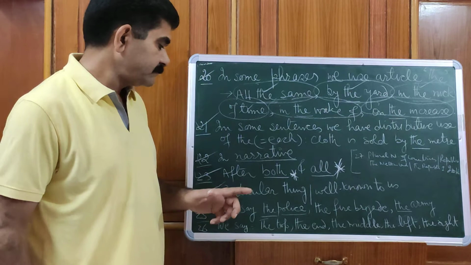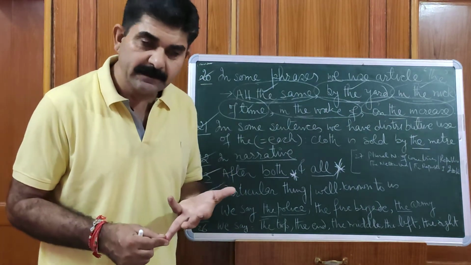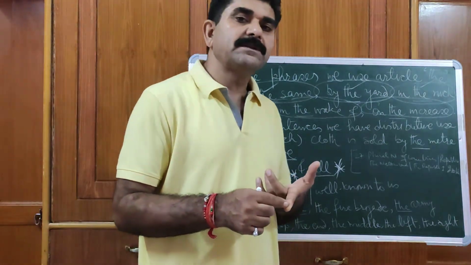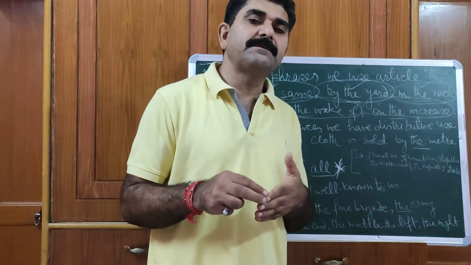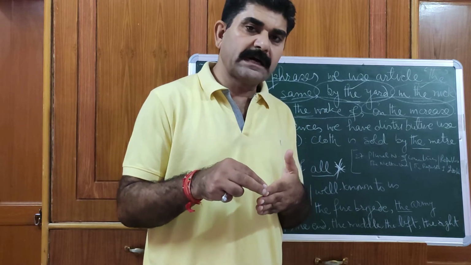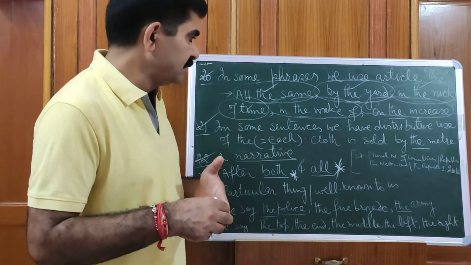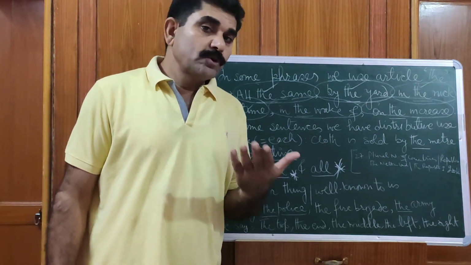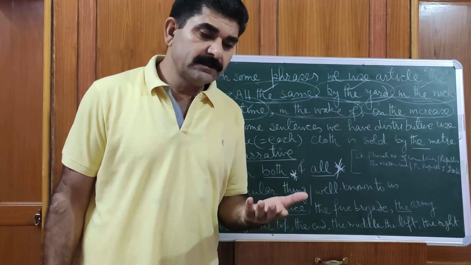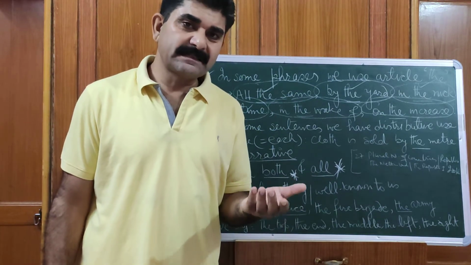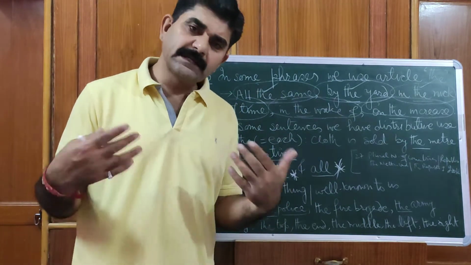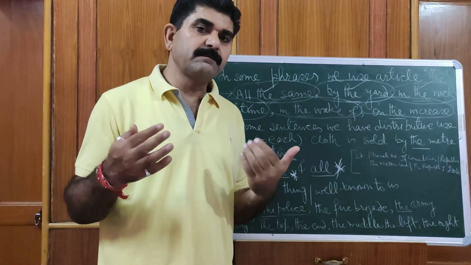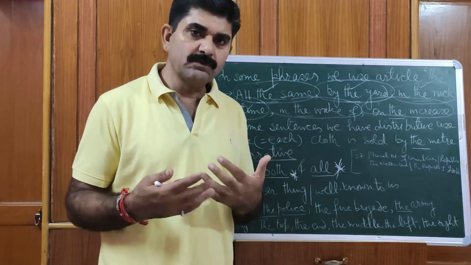Here we mean the police of our area. The fire brigade means the fire brigade of our town. When we are using the army, we are talking about the army of our country. Then we can also say the post office, the bank, the railway station, the bus stand. They are automatically particular, because when I'm saying I'm going to the bus stand, I mean the bus stand of my area, my town, my village.